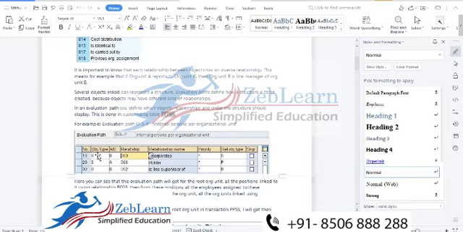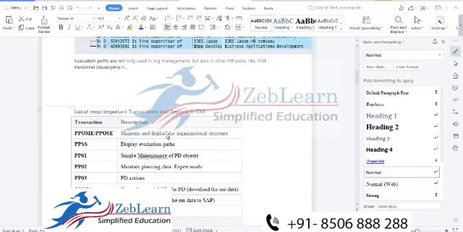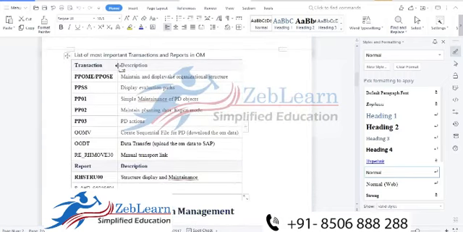And how to download this report? We can download this report using T code PPSS. Now I'm going to show in the system how to create this relationship. So when we download this type of thing, we are able to download. And at the end, there are some transaction codes I have maintained in this document already.